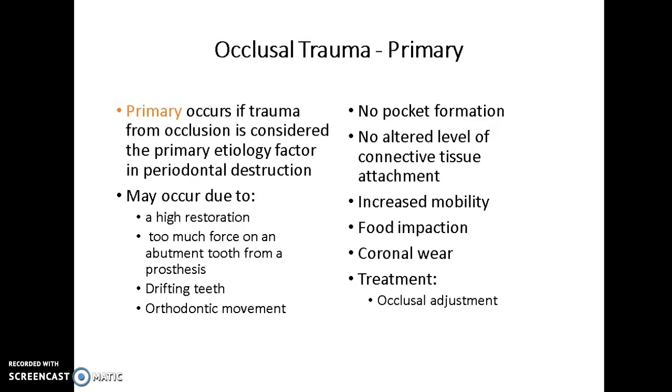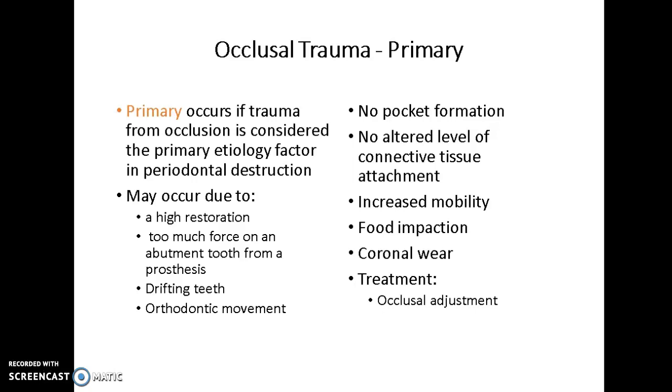All right, the next one is occlusal trauma, the primary type. The primary occlusal trauma happens if it's considered the primary etiology of the factor in the periodontal destruction. This may occur because of a high restoration that was recently placed, too much force on an abutment tooth from a prosthesis. So if we have a partial that is hooked onto a tooth, or a new implant or something like that, can cause this type of occlusal trauma.